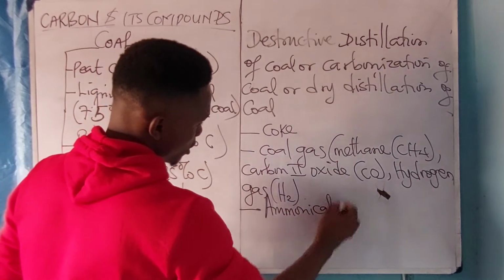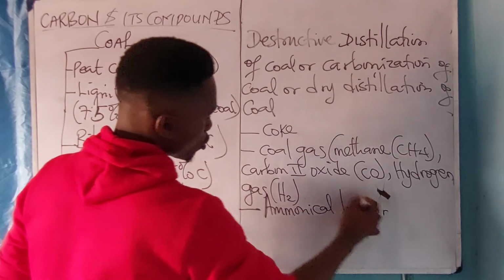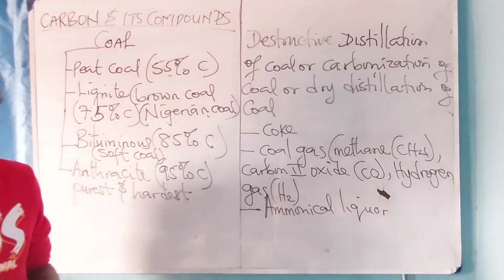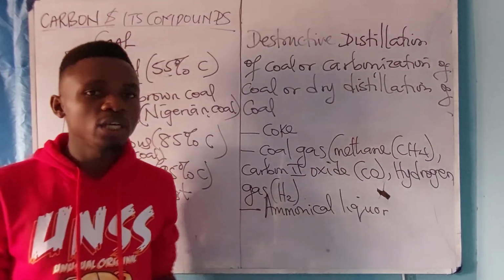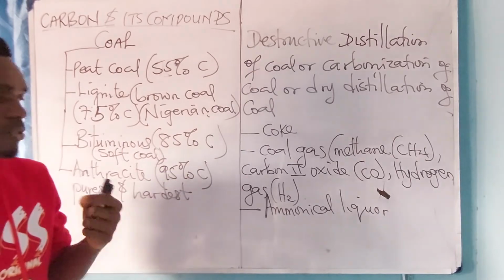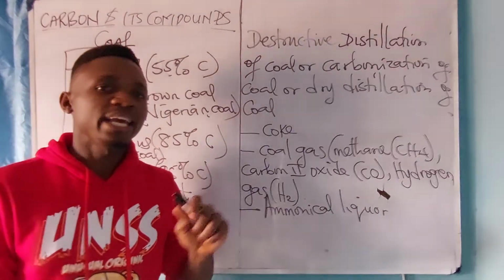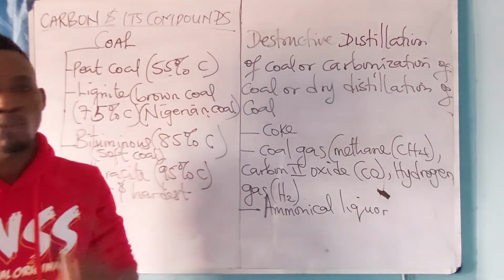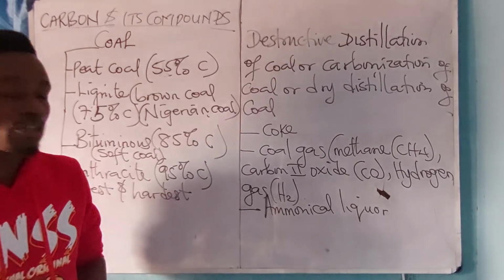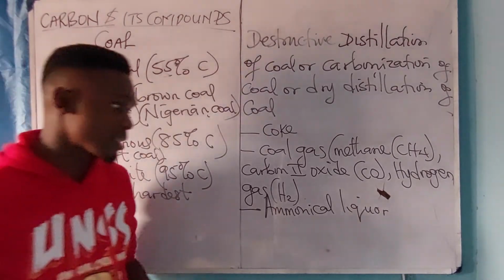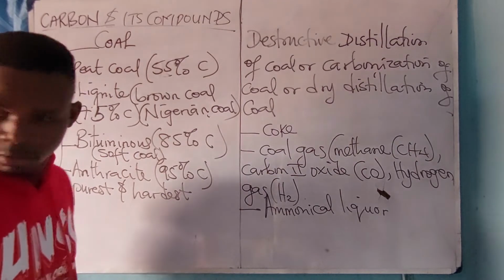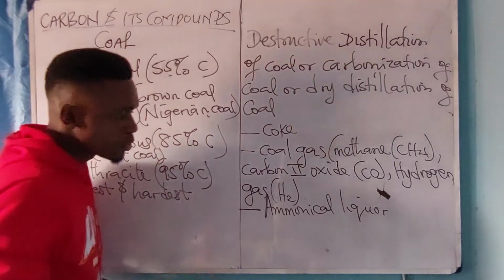Now the third product is we have ammonical liquor. All right. A solution of ammonia in water is called what? Ammonical liquor. A solution of ammonia in water is called ammonical liquor, and it is used to produce ammonium fertilizer, or it's used to produce fertilizer.